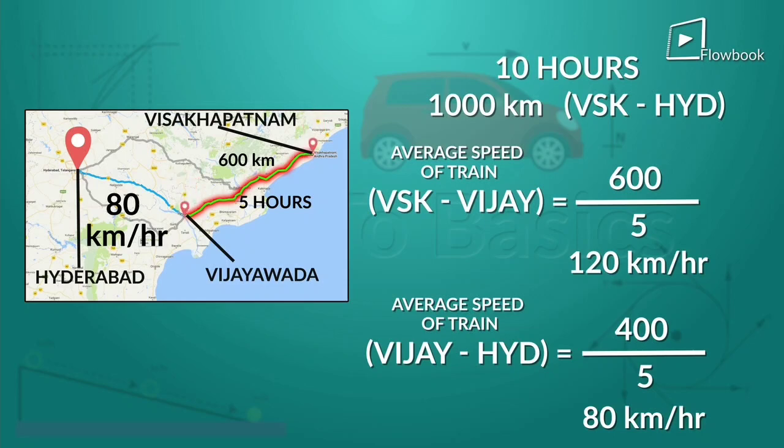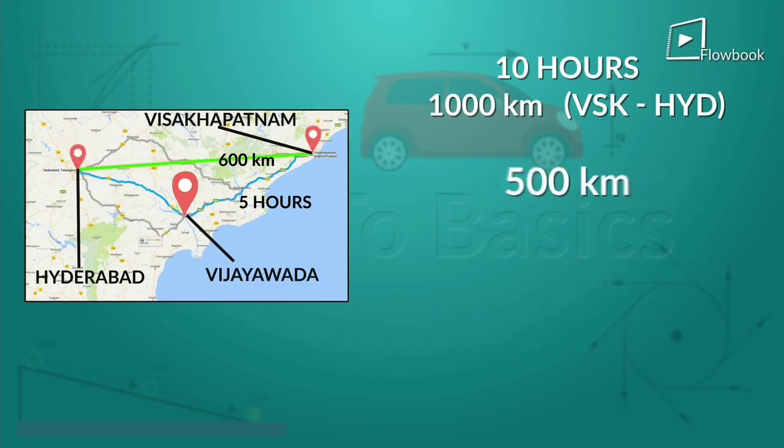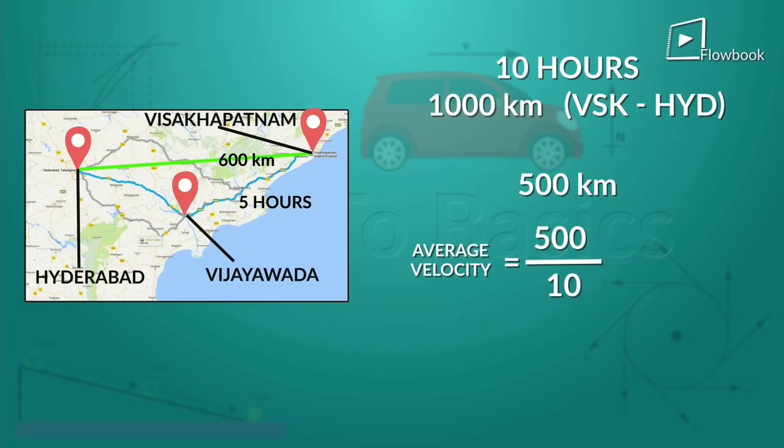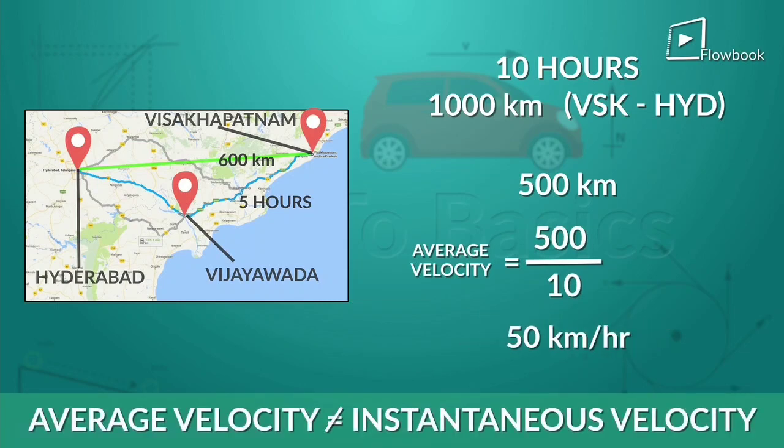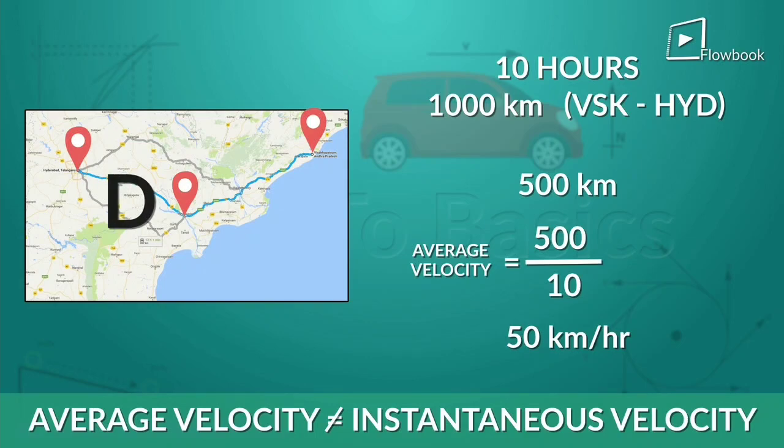Similarly, if the displacement between Visakhapatnam and Hyderabad is 500 kilometers, then the average velocity will be 500 by 10 or 50 kilometers per hour. This also is not equal to the instantaneous velocity or the velocity at an exact point.